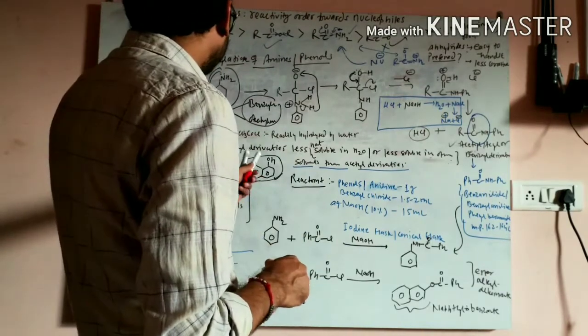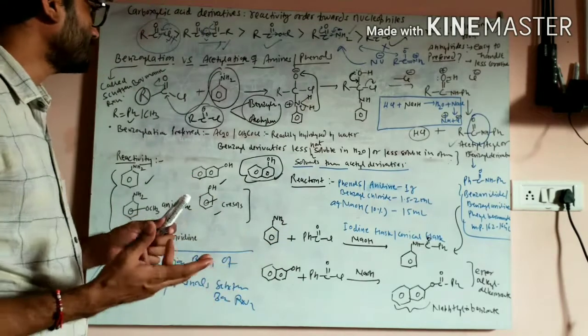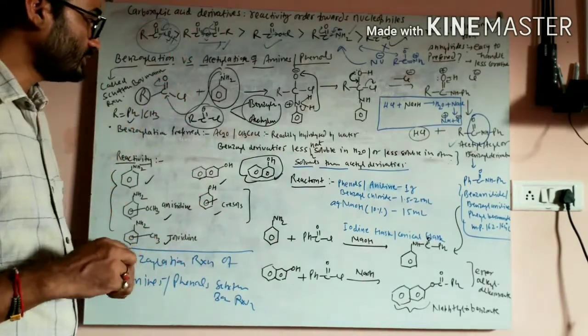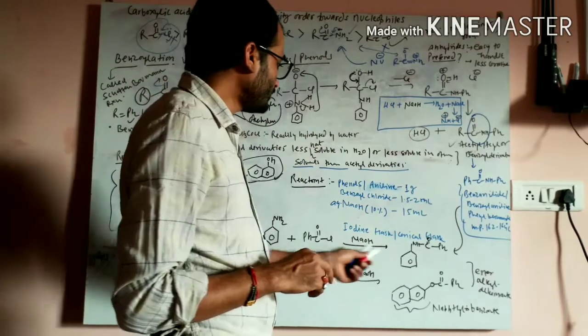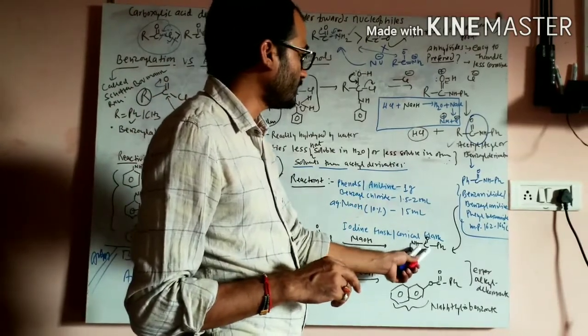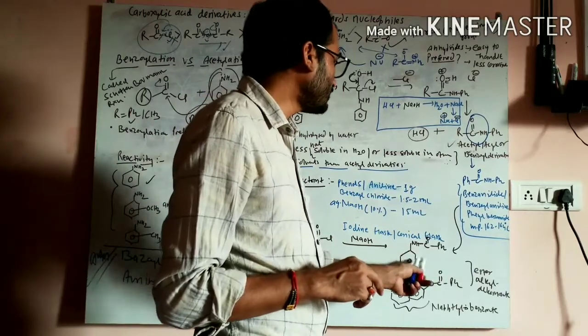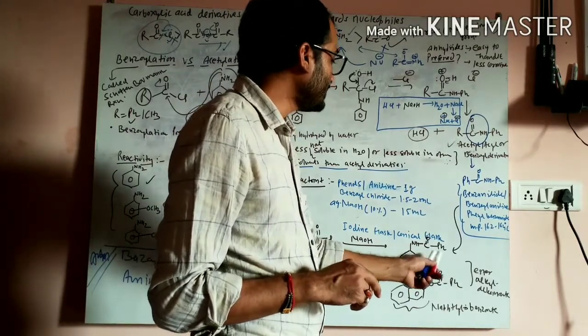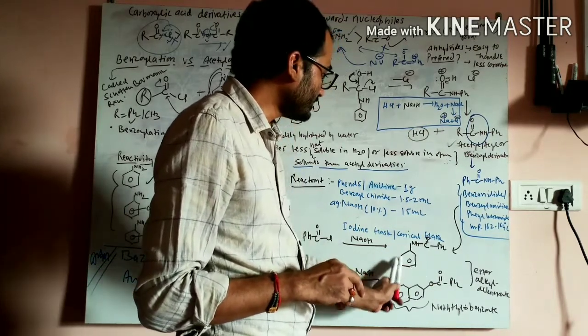Now, this is all about the benzoylation reaction, which is called the Schotten-Baumann reaction when done under alkaline conditions. Now, if I take simply this aniline molecule, it will give this product. This is called what? This is called benzanilide, or simply phenyl benzamide. This is phenyl group and this is benzamide. So this is the substitution at nitrogen.